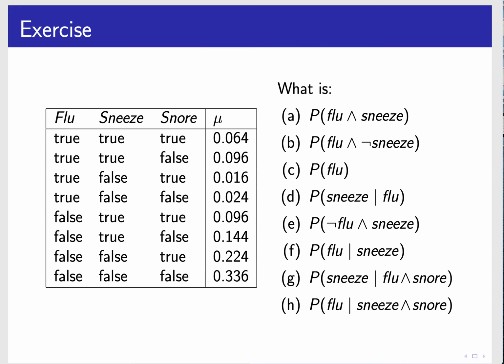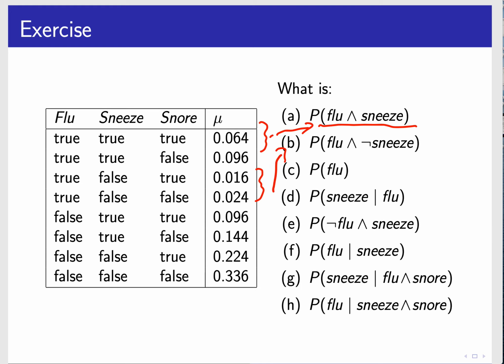So if we have the probability of all of these worlds, we can compute lots of these values. For example, the probability of flu and sneeze: we want all the worlds that have flu and sneeze true, which are these two. We sum them up and we get this. Flu and not sneeze is these.